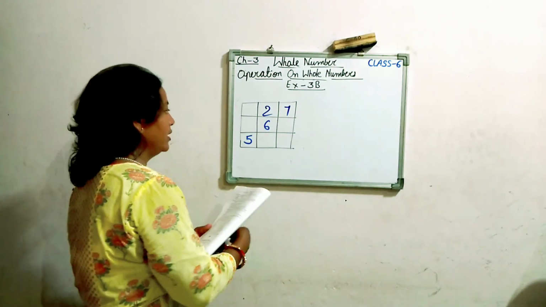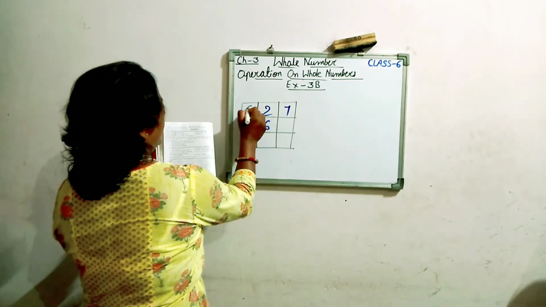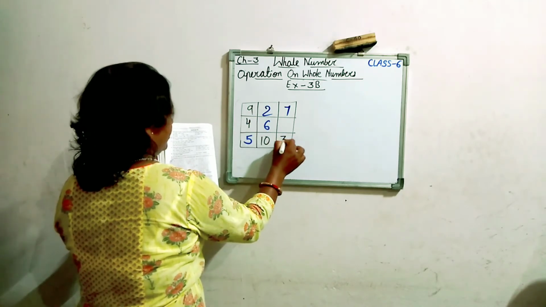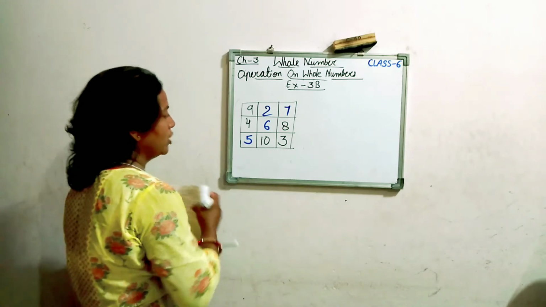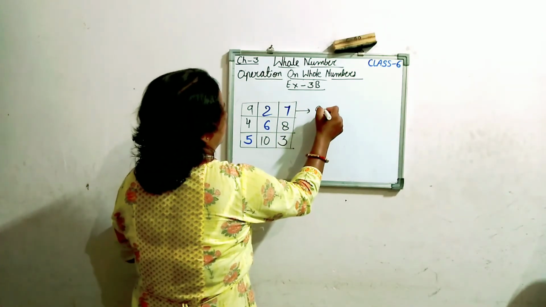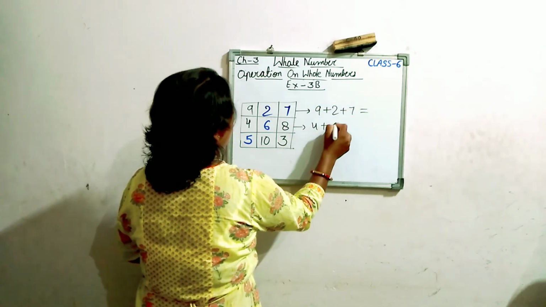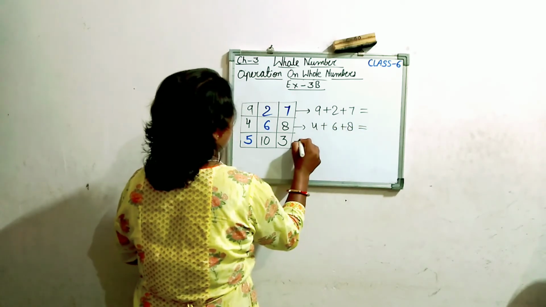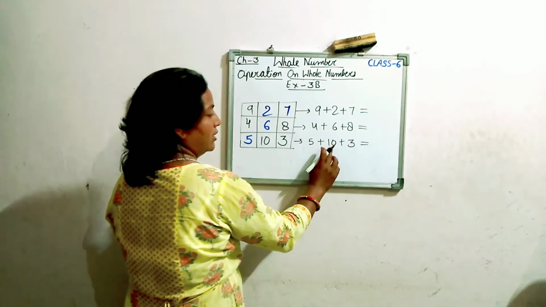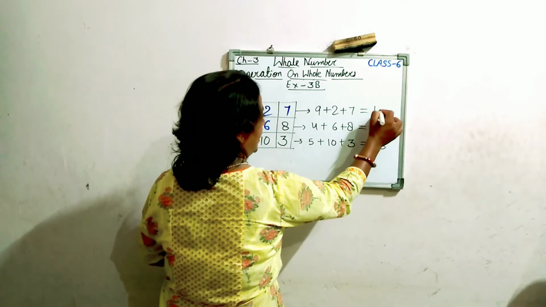You have to fill in the numbers here. Look, ma'am is filling with the black pen. I fill here 9, 4, and here 10, and here 3, and here 8. So what am I getting? Row wise addition: 9 plus 2 plus 7 is equal to this one, 4 plus 6 plus 8 is equal to 5 plus 10 plus 3. Every row has 18 total.